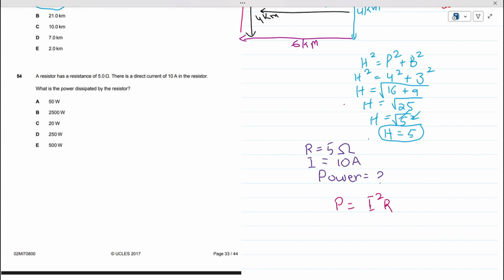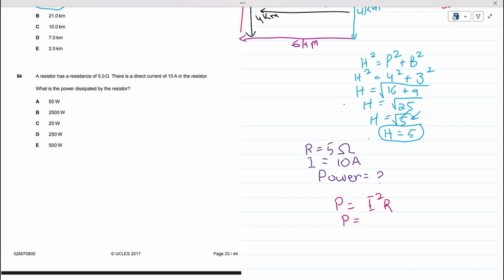In the last videos we have discussed power. It has three formulas in order to find power, and the formula which has current in addition to resistance is what we call I square R. So in order to find power, you must take the square of the current and multiply it with resistance.